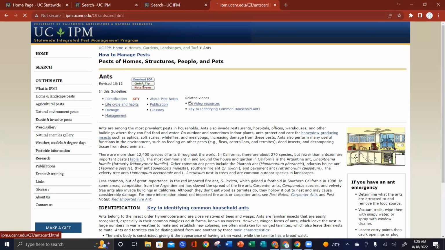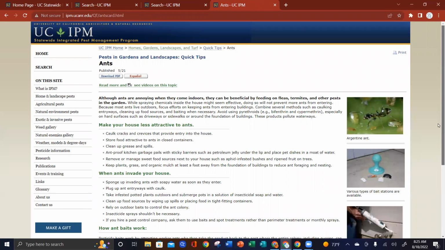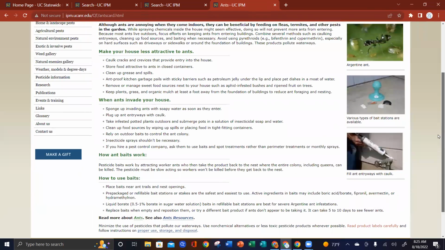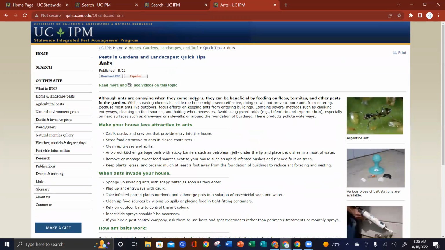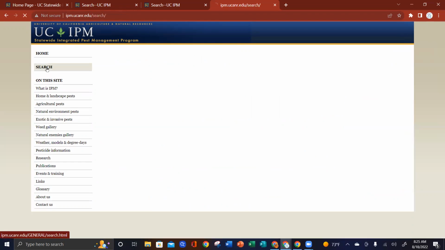And you can also go here to the quick tip, and the quick tip gives you an abbreviated version. If you've ever been to an info table or seen Master Gardeners at an info table or a presentation, we often have these quick tips. They're about 3 by 8, about the size of a double bookmark. And all of that information can be found here. Once you start searching, you can click over here on the search engine to look up other pests.